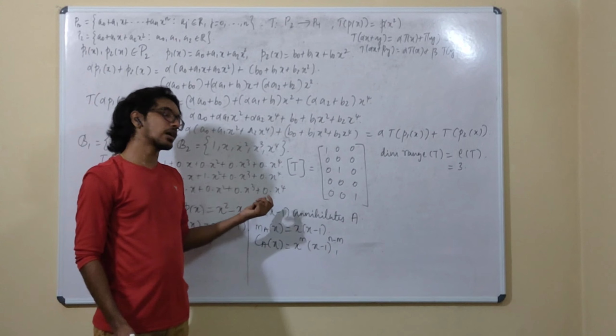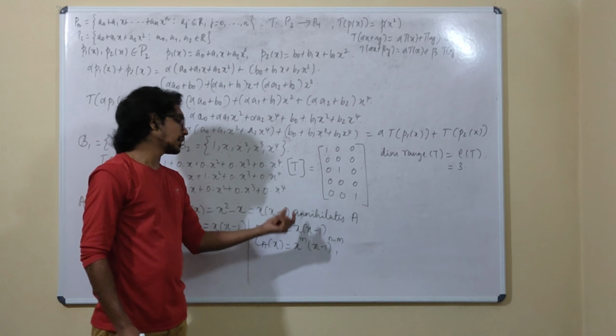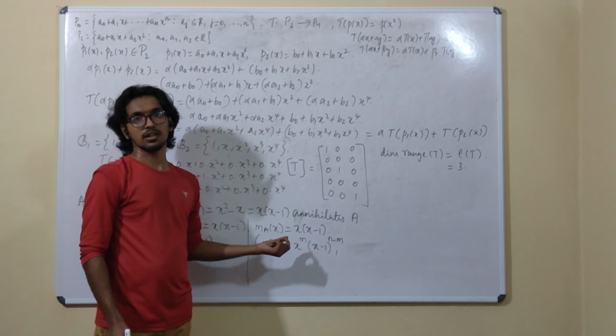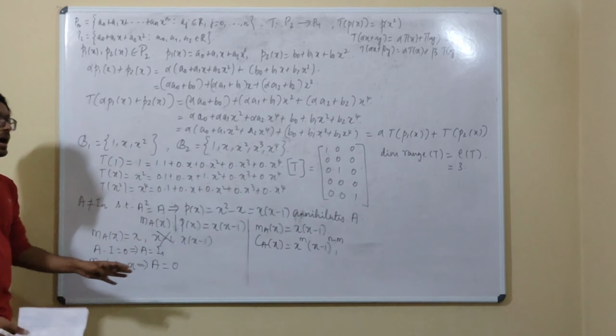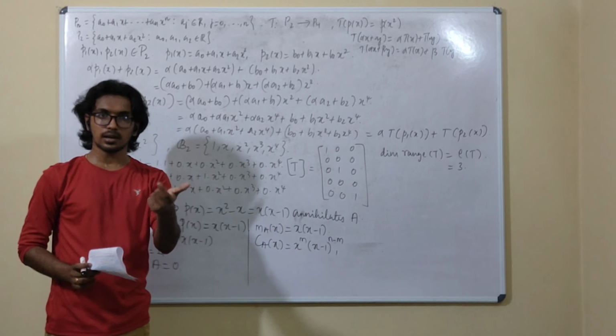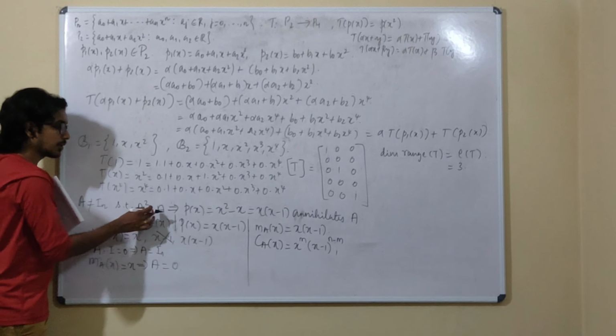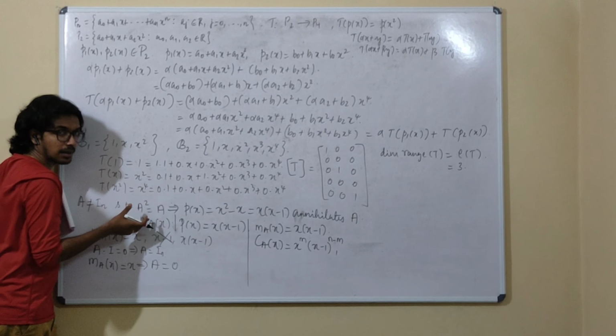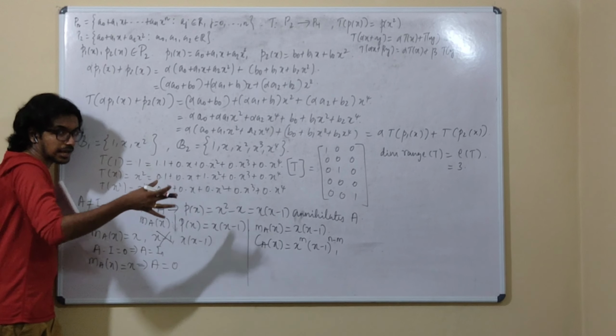Now if you look at the minimal polynomial, it has only distinct linear factors. Hence, the matrix has to be diagonalizable. You are getting an idea, right? Basically A square equals A is an idempotent matrix, and every idempotent matrix is diagonalizable.